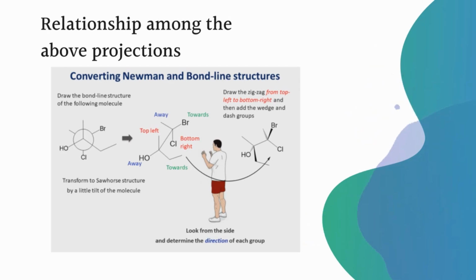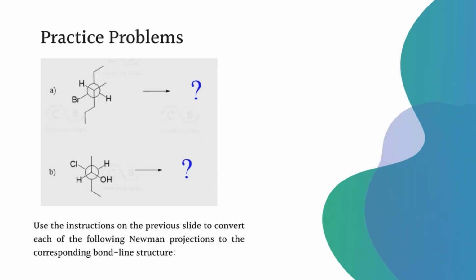Whenever we look at the molecules, we represent all the atoms which are away from the viewer with dashed bonds, and the functional groups which are towards the viewer can be represented by a wedge bond. The functional groups which are along the plane of the surface are generally represented by a solid line. Now there are some problems. You have to convert these Newman projections into wedge bond line structures.